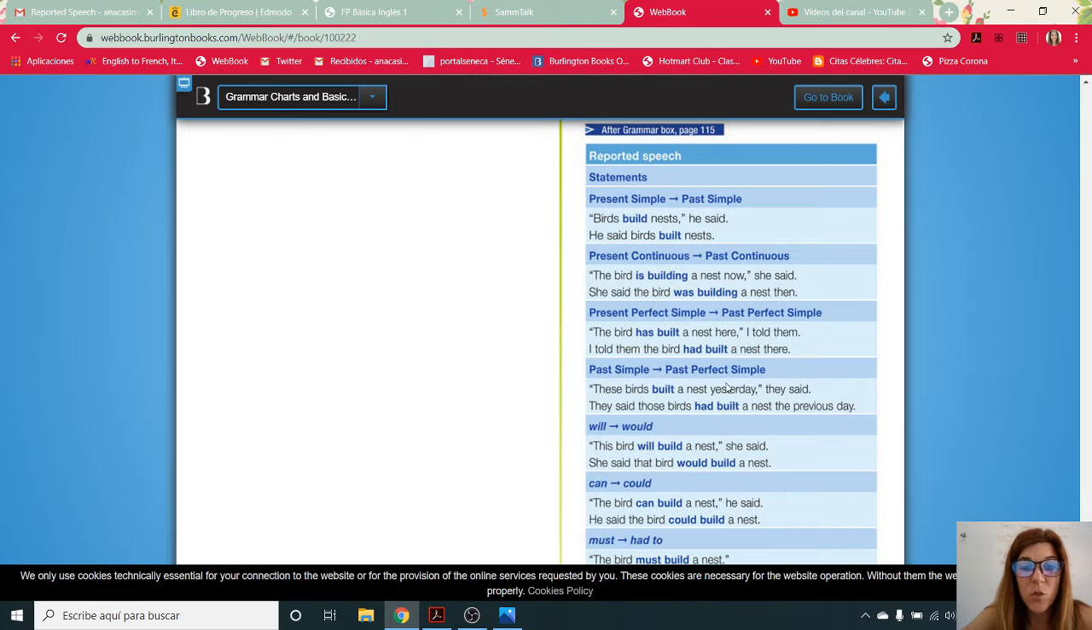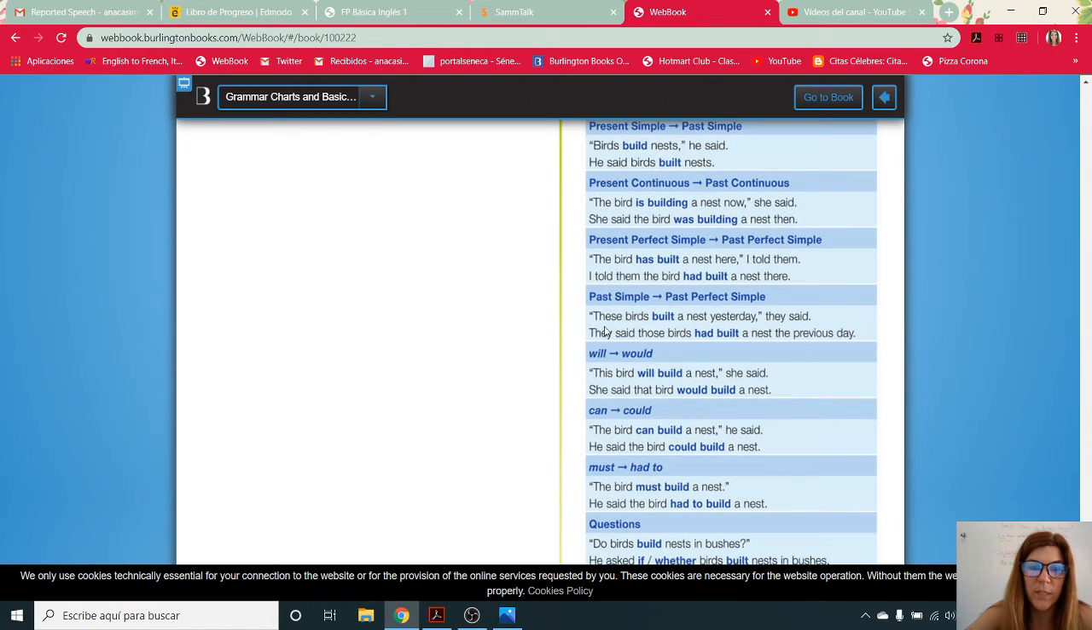So the past simple changes into the past perfect simple as well as the present perfect simple. Okay, both tenses, present perfect and past simple, change into past perfect simple. So, for example, "these birds built a nest yesterday," they said. We change that into they said. These verbs, it's close, it's near. Those verbs, it's far away. As we're talking in a different situation, we have to put that difference in space as well.